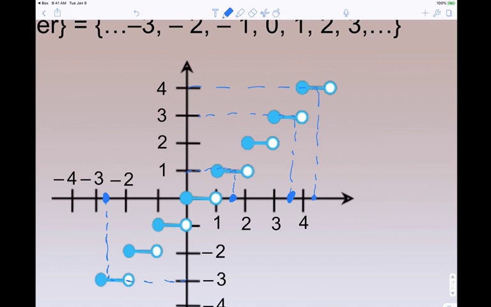It's the number to the left on the x-axis, but you put it on the y-axis. The answer for y is going to be the number to the left. So for instance, if x is 2.2, if you look on the number line, what's the number to the left? 2. So that means y is going to be 2 instead of 1. Okay, this is an example of a step function or the greatest integer function.